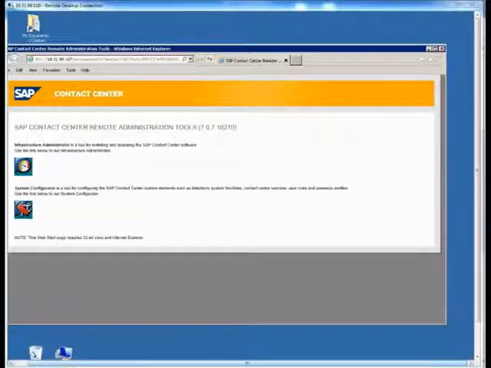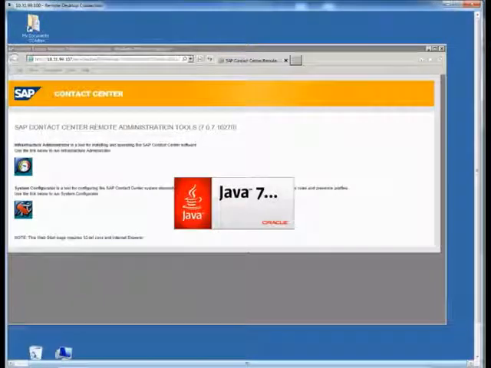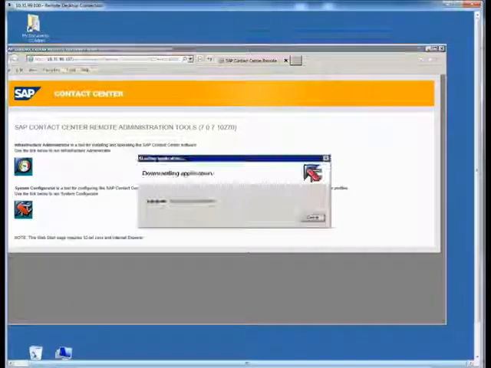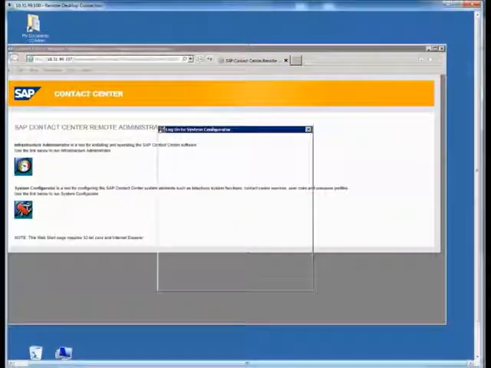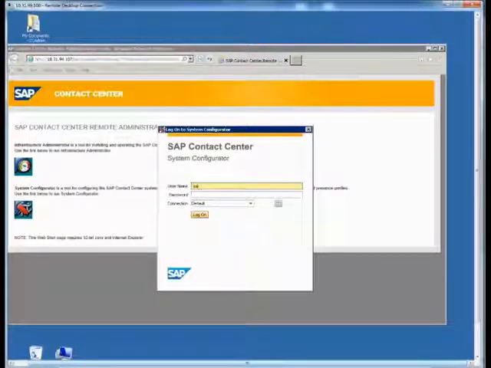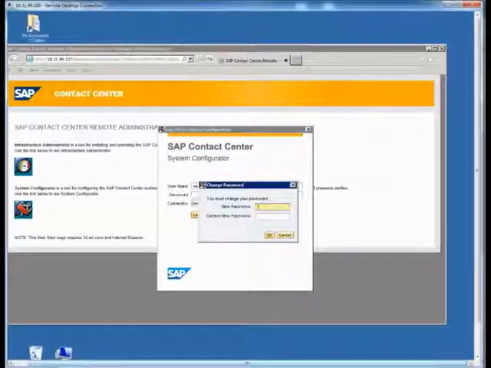We are now ready to try out our new supervisor, Sally. We log in with her account to System Configurator and assign a new password for her.